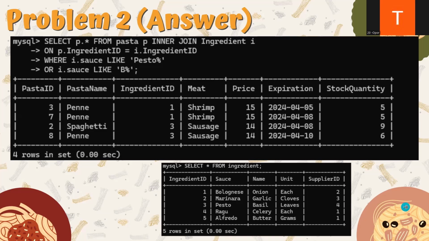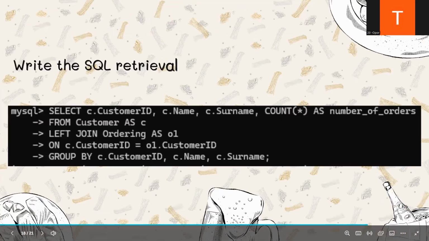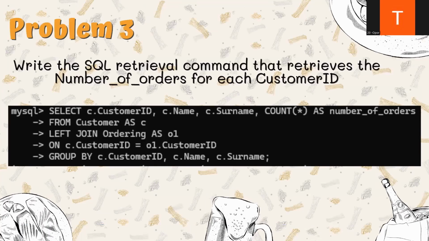And here's our SQL. We say select c.customer ID, c.name, c.surname, count as number of orders from customer as C, left join ordering as O1 on c.customer ID equal to O1.customer ID. Group by c.customer ID, c.name, and c.surname. And here's the answer. Here's the output after running the code.